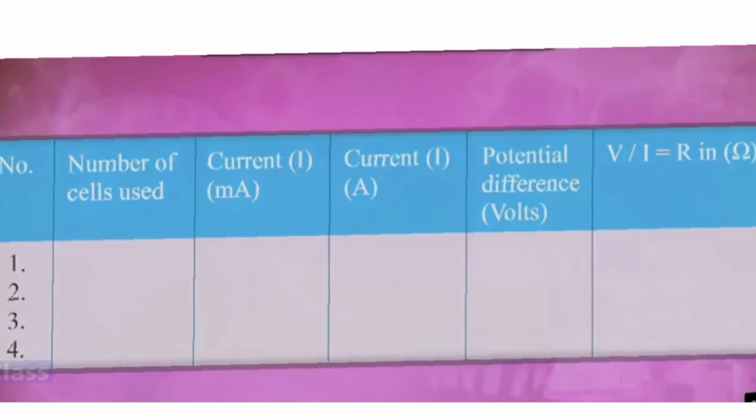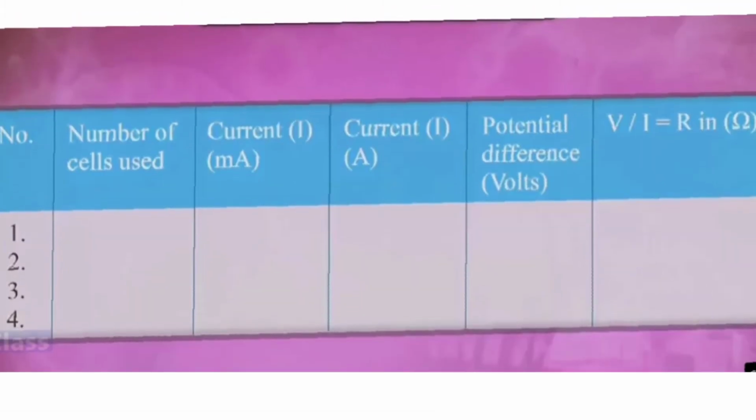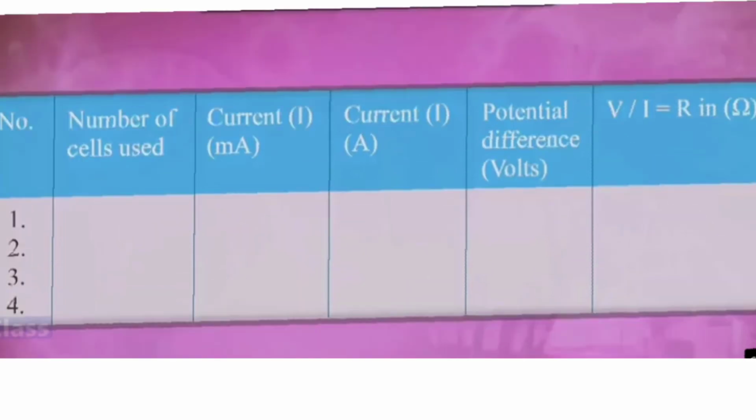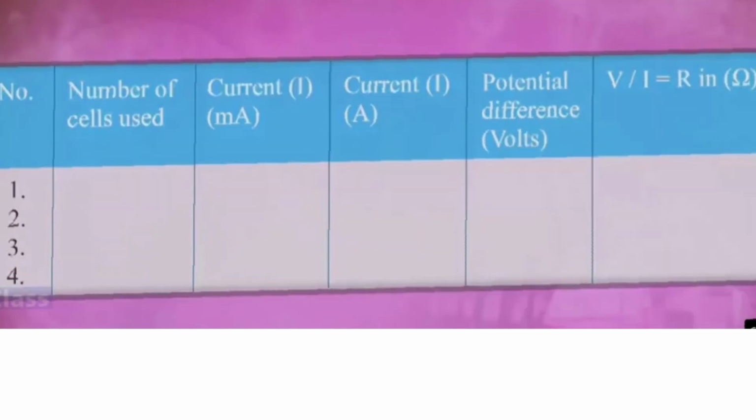Now children, as we are using these small cells, not the big batteries, the current produced will be very less, so it is difficult to measure in ampere. So I will go for the smaller unit, milliampere. Then I multiply by 10 raised to minus 3, that means divide by 1000, to get the answer in ampere. And when I take the ratio V upon I, potential difference should be in volts and current should be in ampere.